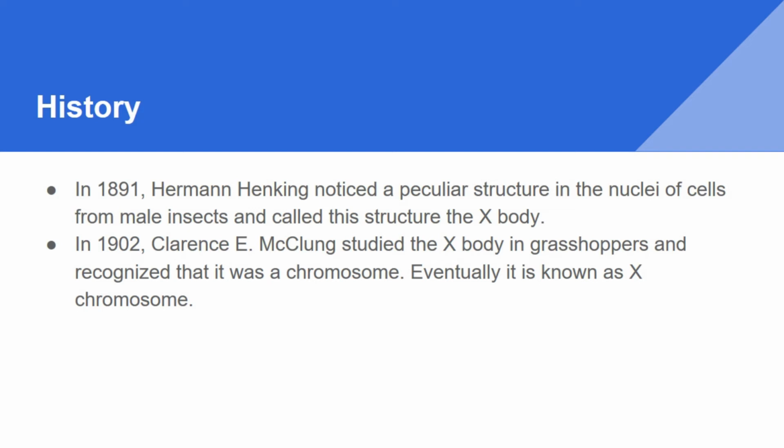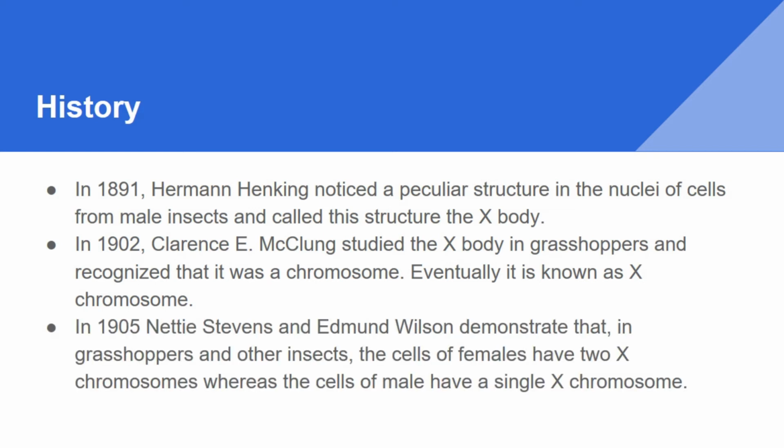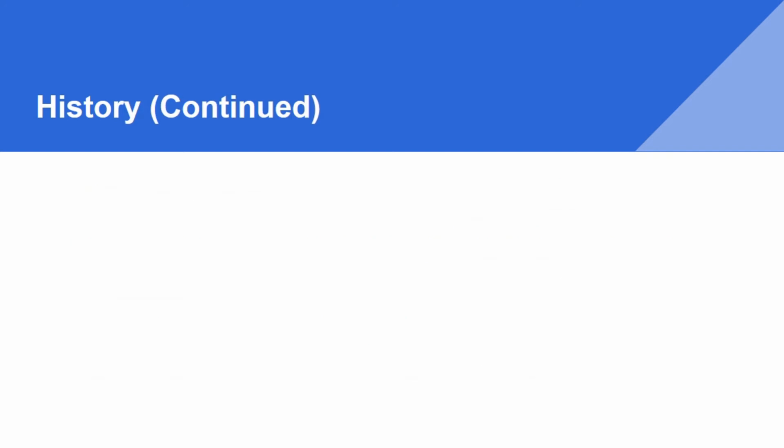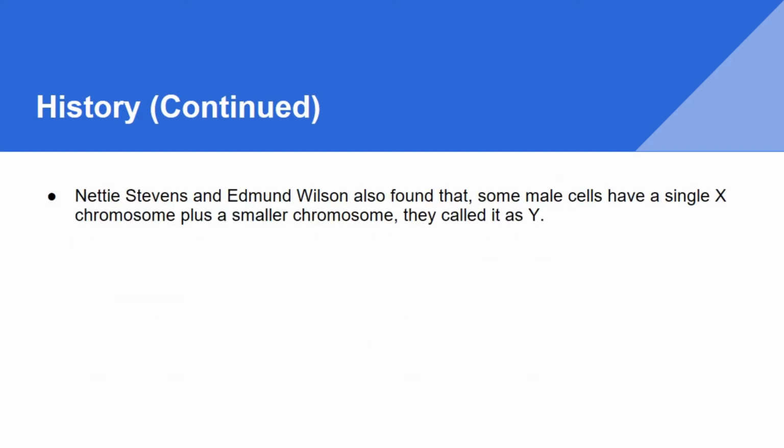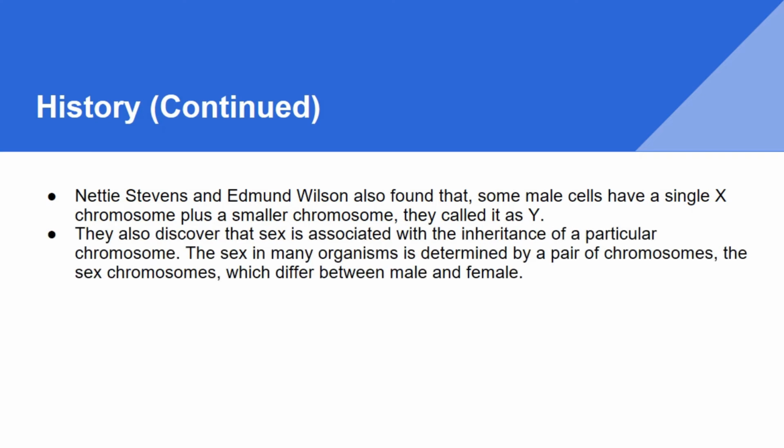In 1905, Nettie Stevens and Edmund Wilson demonstrated that in grasshoppers and other insects, the cells of females have two X chromosomes, whereas the cells of males have a single X chromosome. Stevens and Wilson also found that some male cells have a single X chromosome and a small chromosome. They called it the Y chromosome. They also discovered that sex is associated with the inheritance of a particular chromosome.